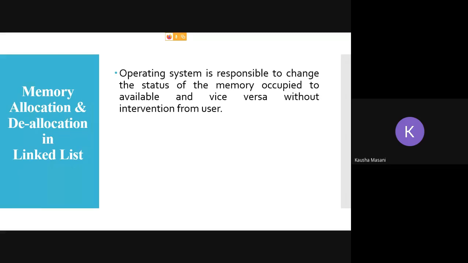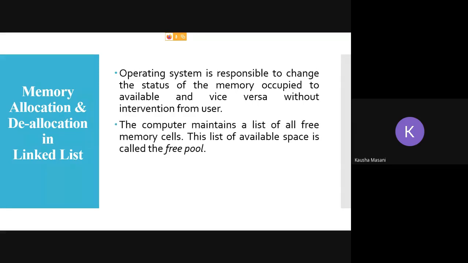Now how is it going to do that? In the OS there is a free pool, a list of memory. What is this free pool? The computer maintains all the free memory cells inside the free pool. That available space inside your memory is called the free pool.